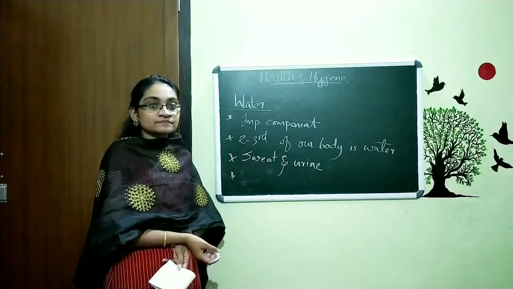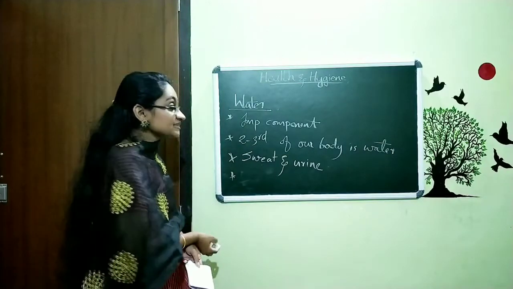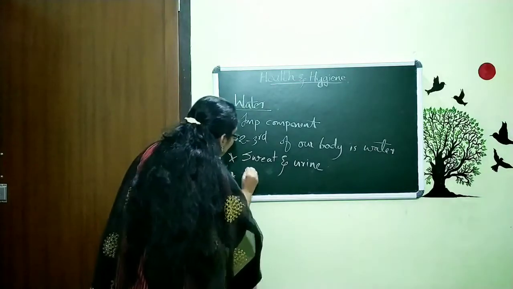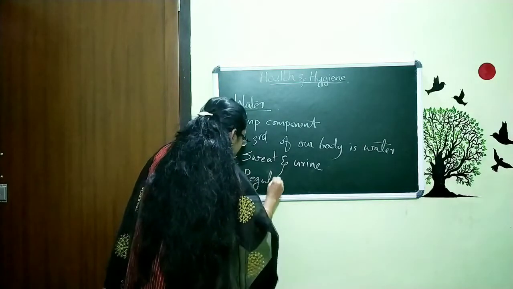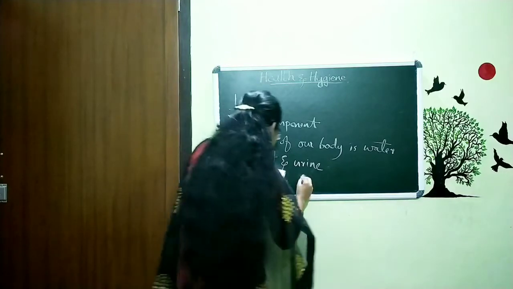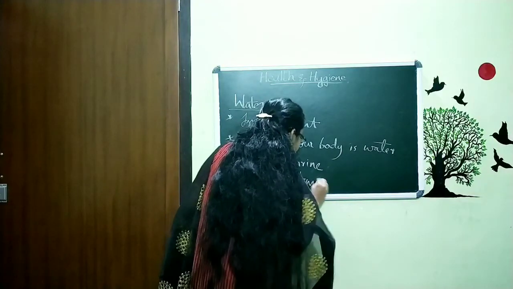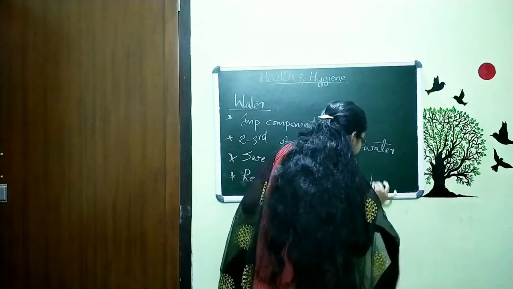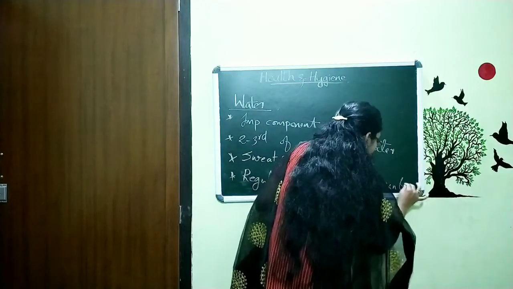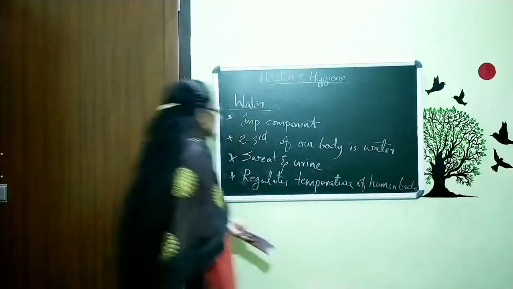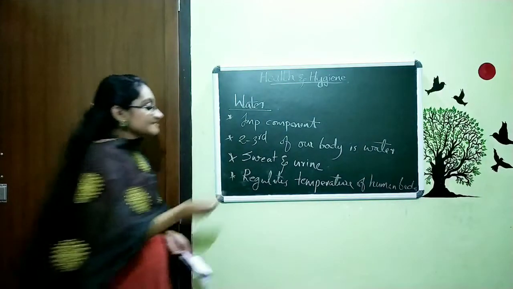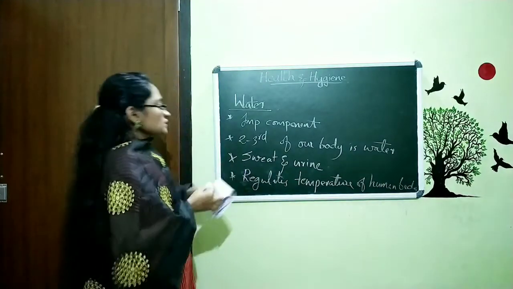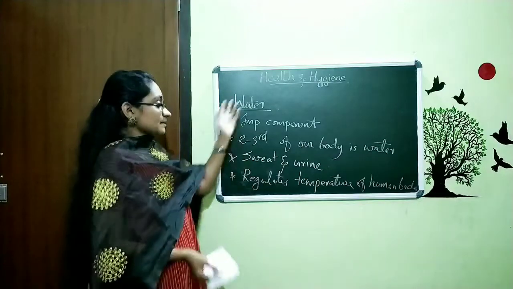What is that? Water maintains the temperature of our body, or we can say that it regulates the temperature of the human body.